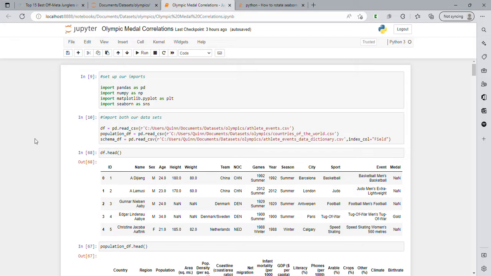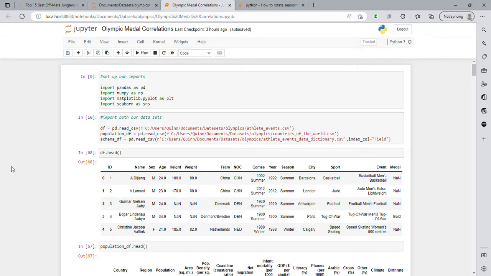I found two data sets on Kaggle that we will combine to make tables. The first data set involves every Olympic entry dating back to 1896, which is when the Olympics were revived. And the second data set is standard country data such as populations and GDP and other metrics for countries.